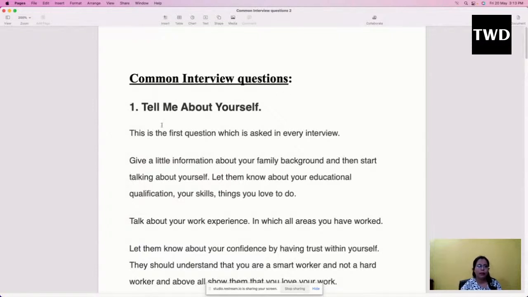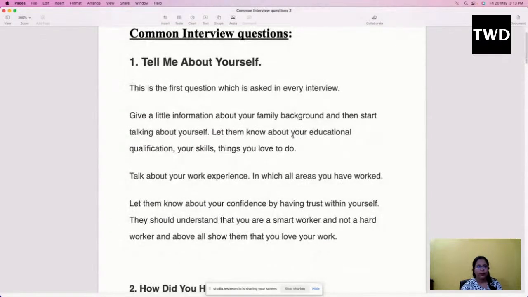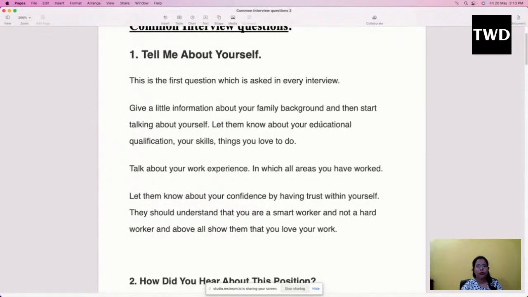So, tell me about yourself is the first question asked in every interview. Give a little information about your family background and then start talking about yourself. Let them know about your educational qualification, your skills, things you love to do. Why do they pose such questions? Because they want to view you from inside, to see which kind of person you are.